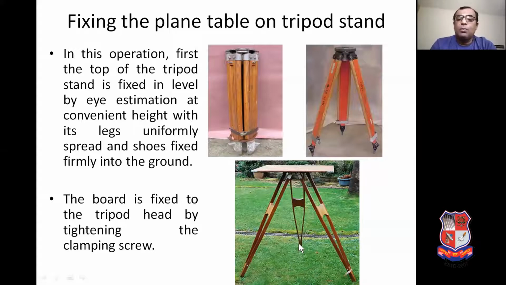And then the plane table board is fixed on the tripod stand by the fixing arrangement that is provided, and finally we have to tighten the clamp screw. So our plane table board is fixed with the tripod properly, and that operation is known as the fixing of plane table on tripod stand.